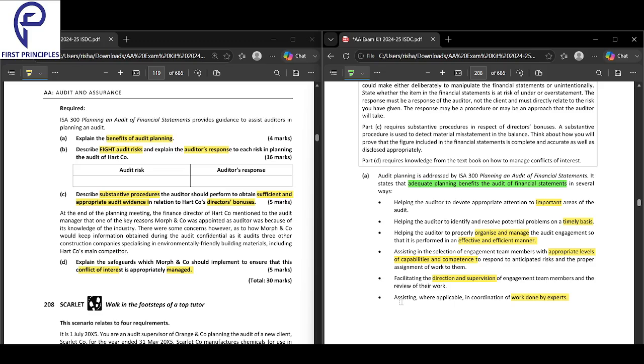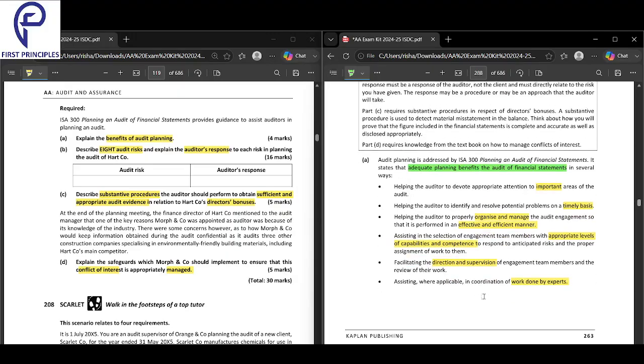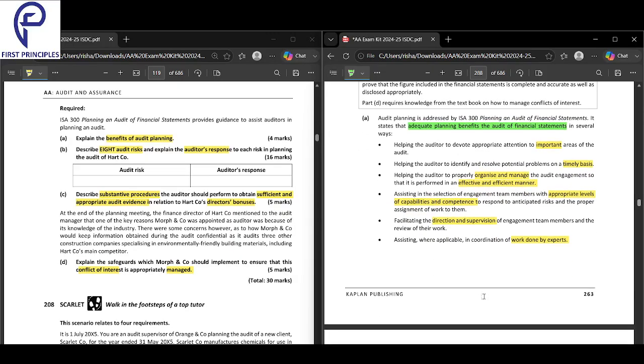If you plan better, you focus on the important areas, work on a timely basis, organize everything, have appropriate levels of capabilities and competence, direction and supervision will be good, and finally, the work done by experts. These are all the benefits of audit planning.